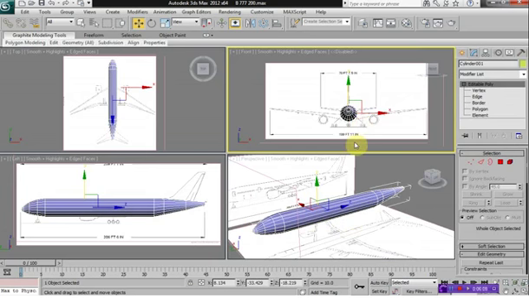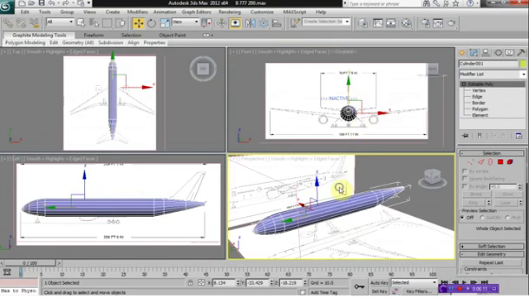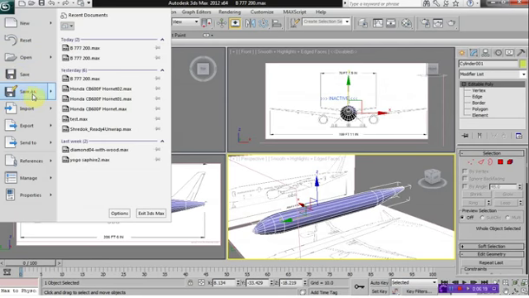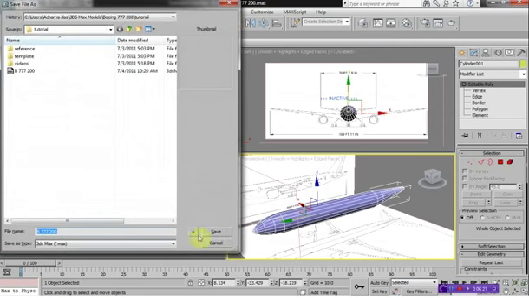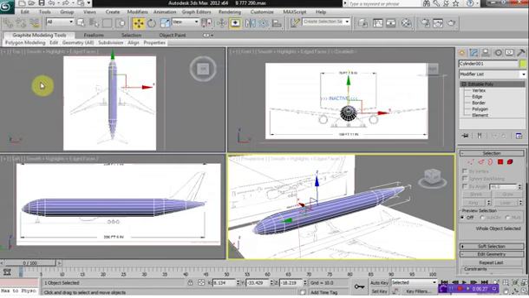It's a good idea to save as often as possible. Every time you make a major modification to your model, you can press Ctrl S or go up to the top, select Save As, and then press this plus icon in your display, and it'll actually save an alternate version of your modeling, just for safekeeping.